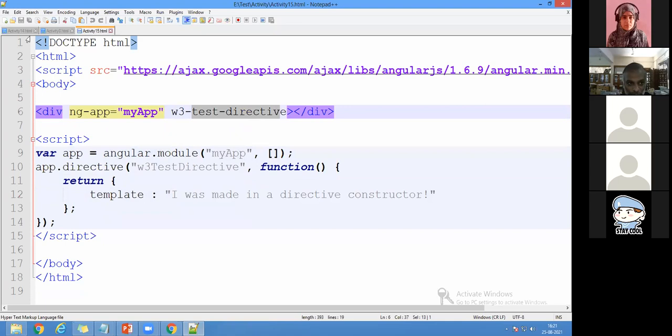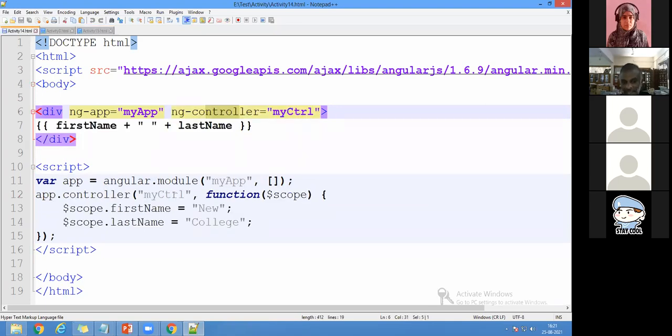Now, when I come back to this 14, you see, this is another thing I'm going to change. Sir, I want to write the controller part in a separate file, and I want to write the app part in a separate file, and not in my original file. That's also possible. How it is possible, you can see here. I will open the file.